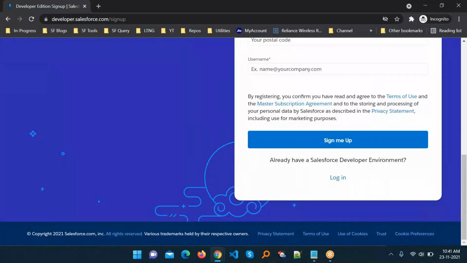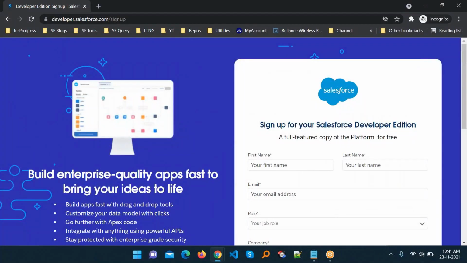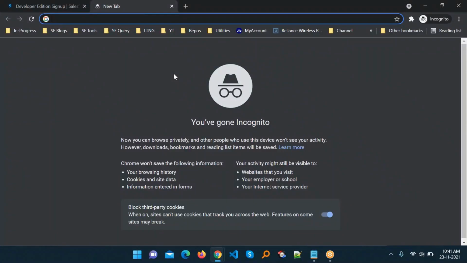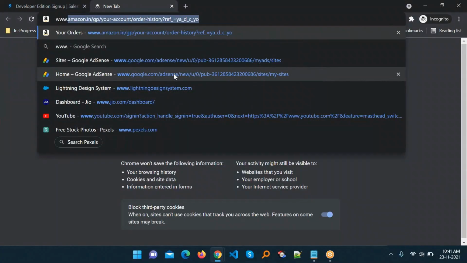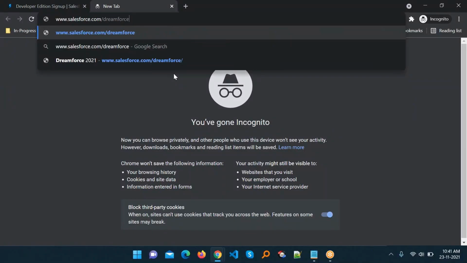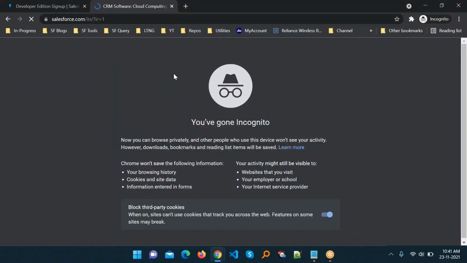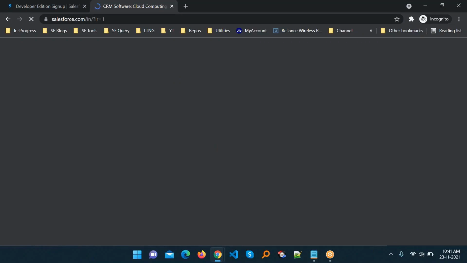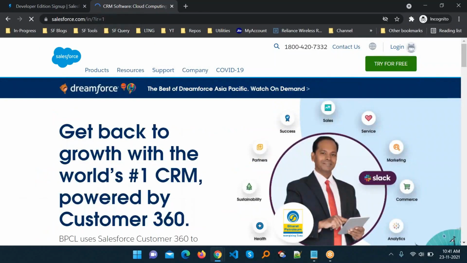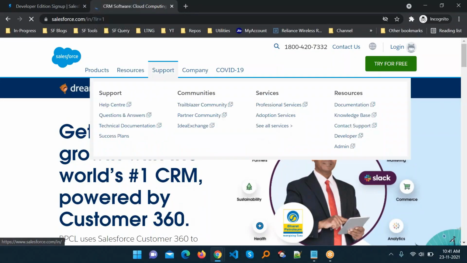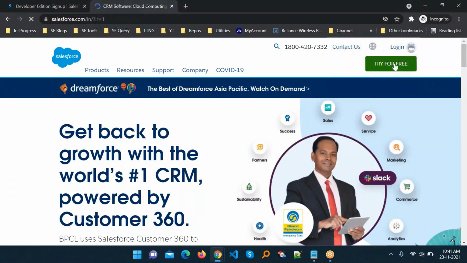And also we have a free edition that is called a trial version. Let me show one thing: once you enter www.salesforce.com, not Dreamforce, just click this salesforce.com and here you can see this website. Under salesforce.com you can see one button, try for free.